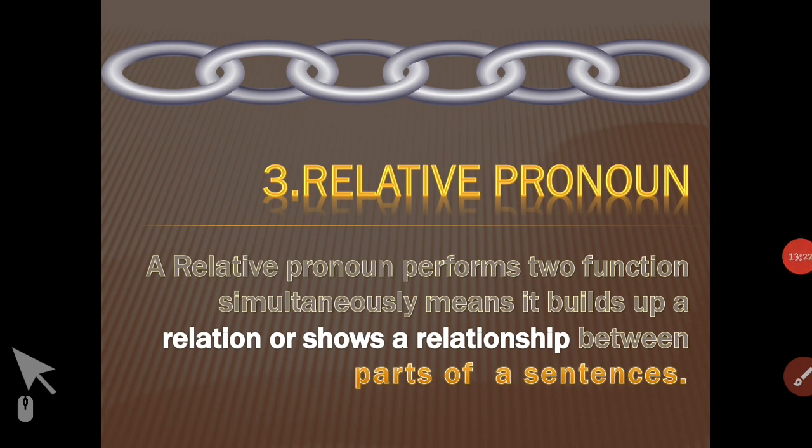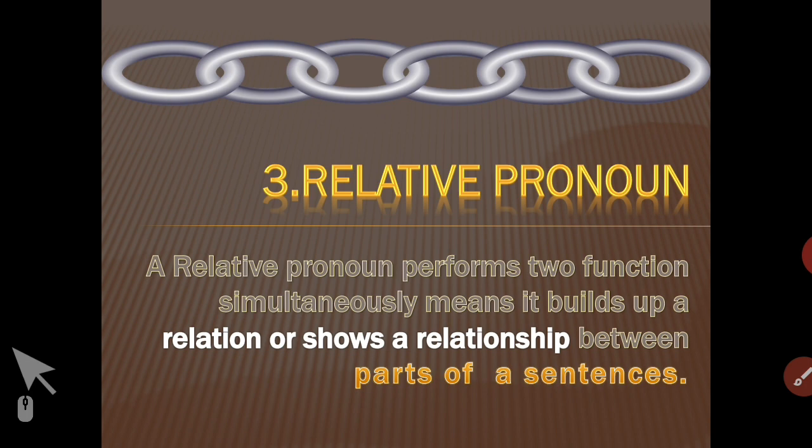Number 3, relative pronoun. Now, number 3, relative pronoun performs two functions simultaneously. It builds up a relation or shows a relationship between parts of a sentence. Now, here the word relative itself says that there is a relation or relationship between the parts of a sentence. Let's see how.